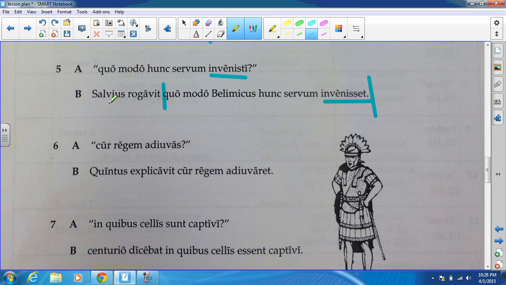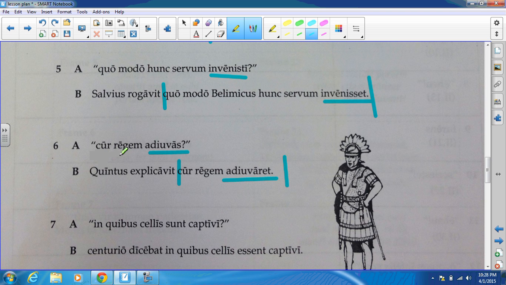And the indirect question: Saulius asked how Polemachus had found the slave. Make sure that you use had with the pluperfect there. Here we have adulas, changing to adueret. Cur is the introductory question word for the indirect question.